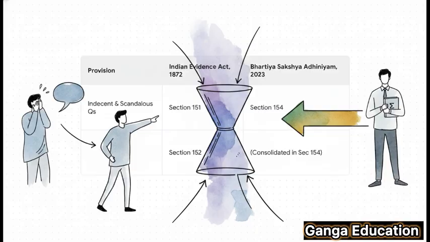Section 151 for indecent and scandalous questions, and Section 152 for questions intended to insult or annoy. The new Bharatiya Sakshya Adhiniyam 2023 has streamlined this. It takes the principles from both of those old sections and consolidates them into a single powerful section, Section 154. So for this topic, the only number you need to remember now is 154.